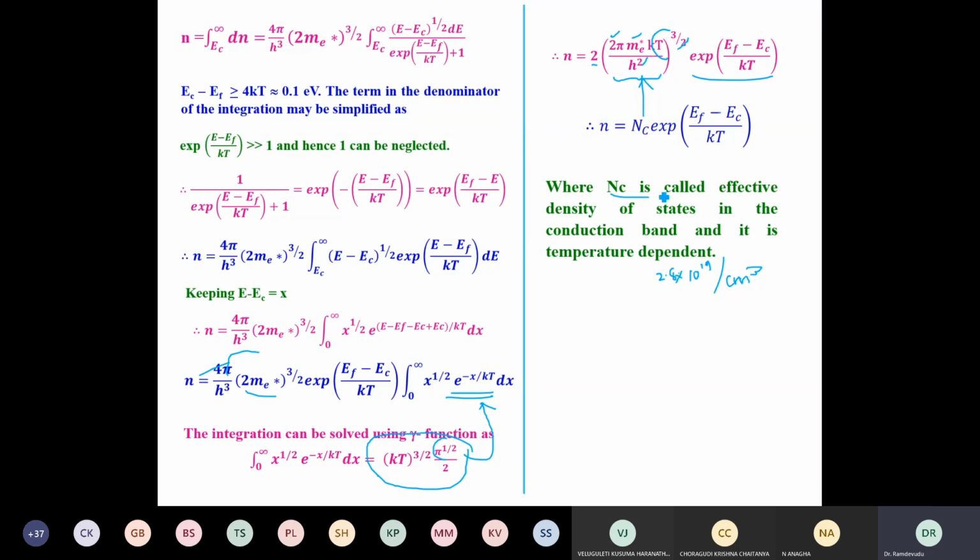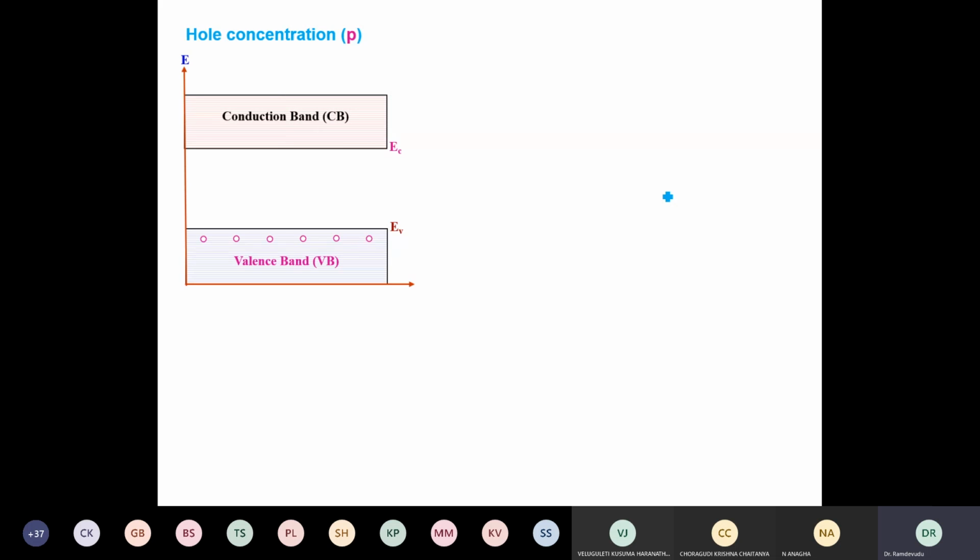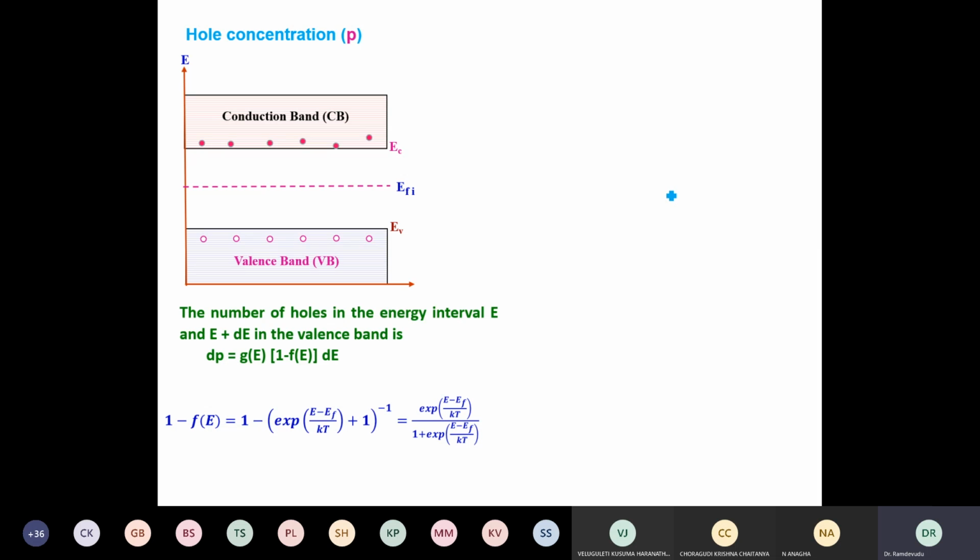Okay. This is the expression for electrons. Similarly, you have to derive the expression for holes also. So for holes, I am doing the same in a similar manner. The only change is that I have to write dp as Gv into 1 minus f of E, because f of E is the probability of finding an electron, not a hole. If f of E is finding an electron, then 1 minus f of E is finding a hole. That's why I have replaced it by this.